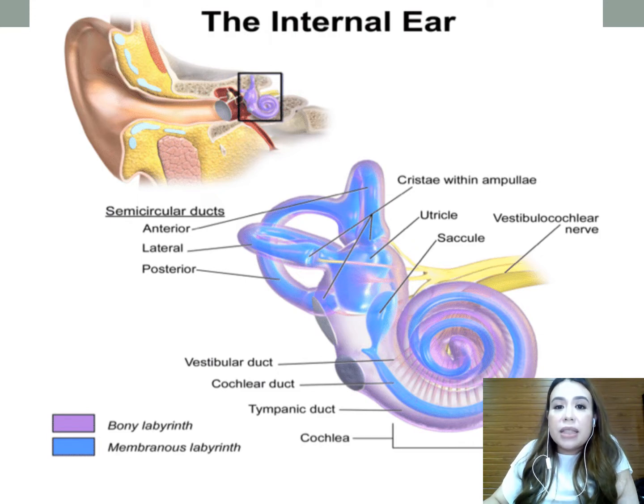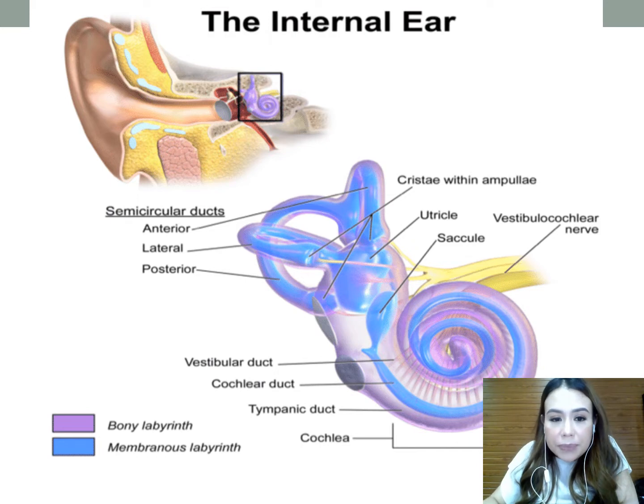The labyrinth consists of 3 continuous sections. You have the vestibule, the cochlea, and your semicircular canals. The initial point of communication between the middle and inner ear occurs at the oval window of the vestibule, where the stapes footplate abuts the oval window membrane. So remember, from your malleus, incus, stapes, and then oval window. At the basal end of the cochlea is the round window membrane, which communicates with the middle ear space.